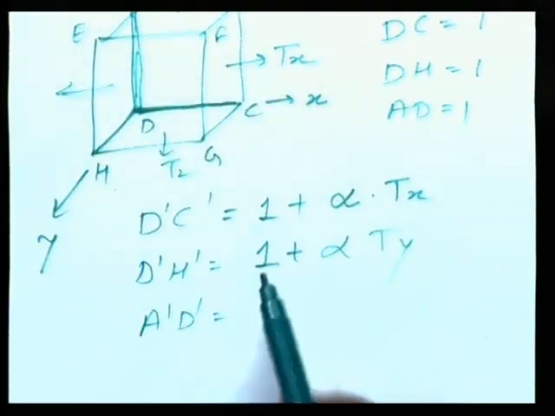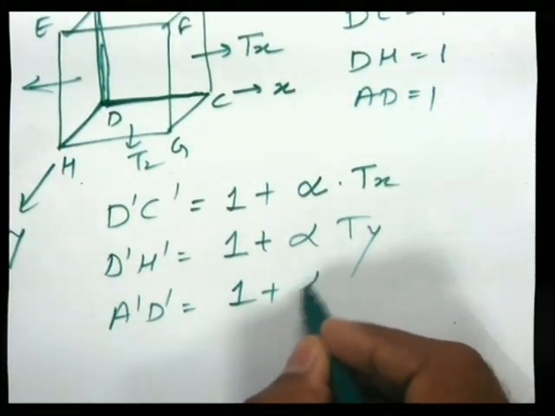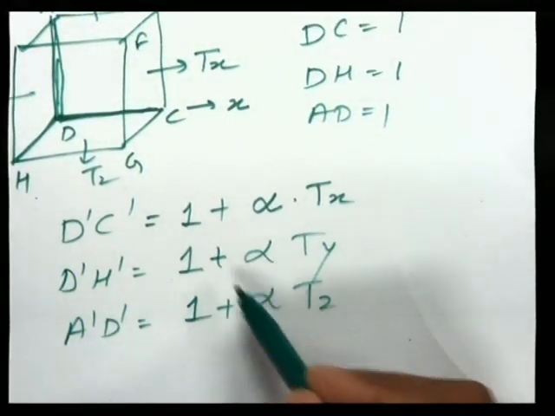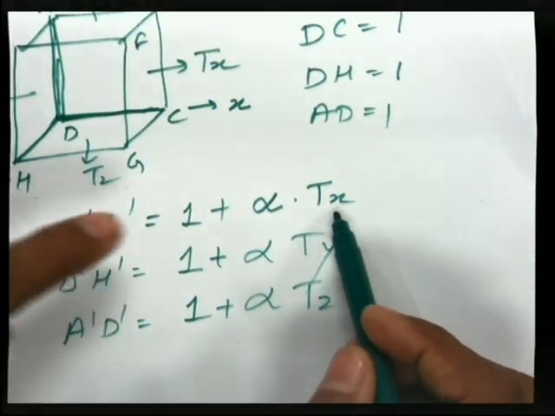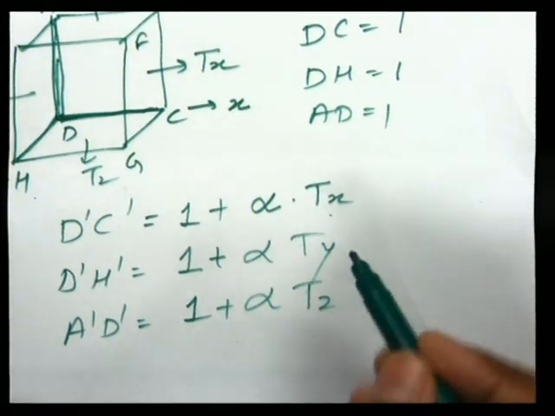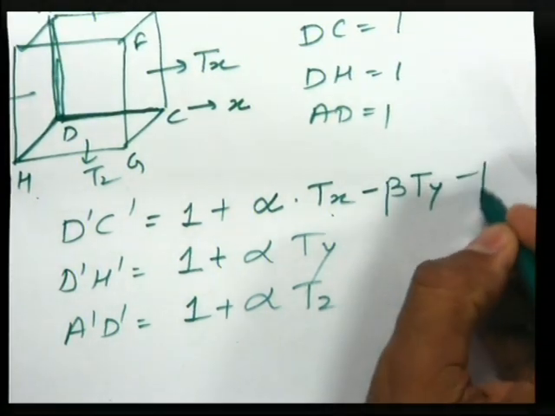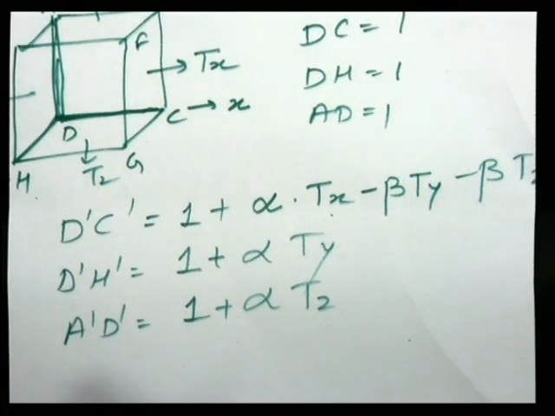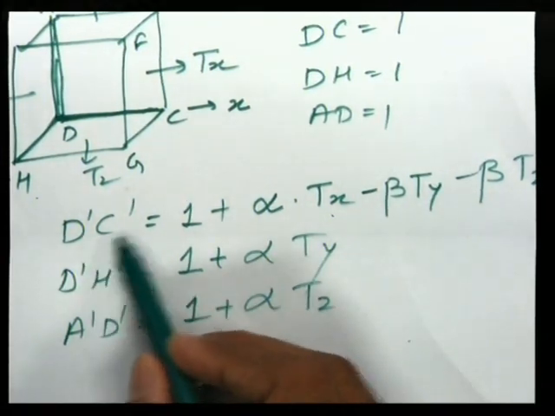Equal and opposite force applied in both directions. So A dash D dash is now 1 plus alpha into Tz. Okay, this is extension in length, but in this case Tx will increase length, but Ty will contract it, and therefore we have to consider another value, beta into Ty minus beta into Tz. Why? Because Ty and Tz are the perpendicular tensions applied to DC.